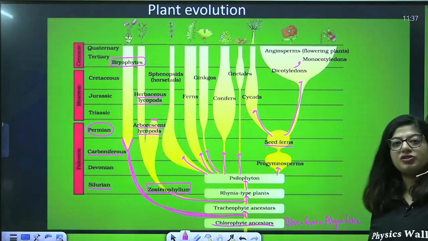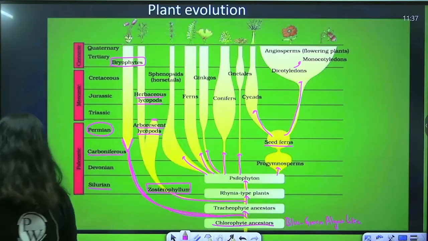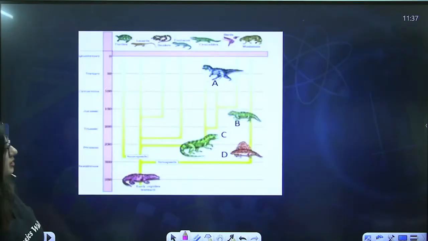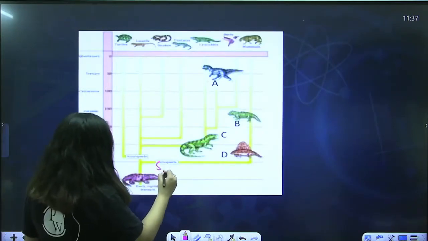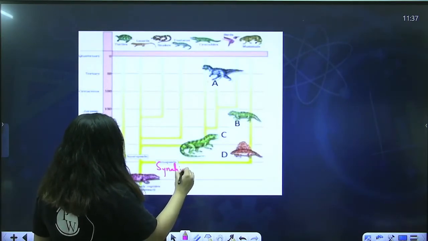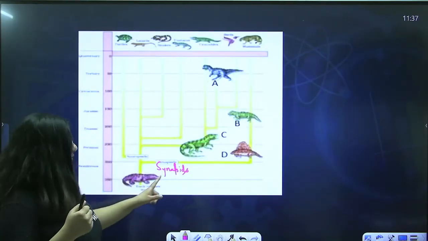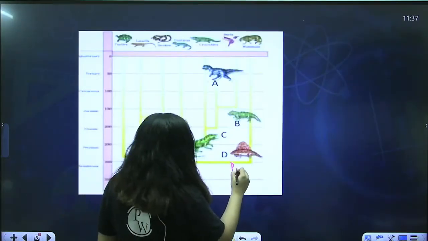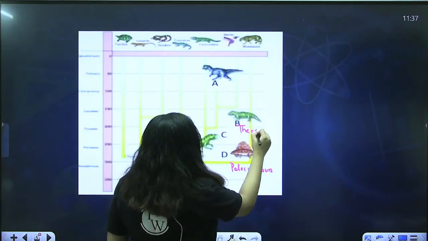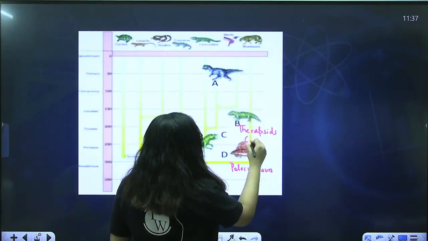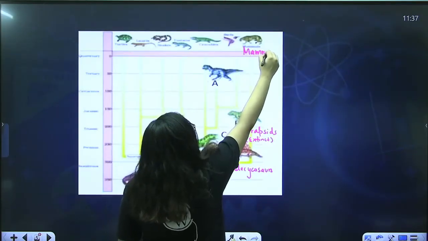That's the plant evolution. Now the question is, ma'am, what kind of question can be asked? First of all, the first type of question that can be asked from vertebrates is about ancestors. Like early reptile ancestor gave rise to synapsid. So they will ask you the ancestry of mammals. Then what will you say? Early reptile ancestor gave rise to synapsid. Synapsid gave rise to pelycosaurs. And pelycosaurs gave rise to therapsid. And they all are extinct. You cannot see them now. And further they gave rise to mammals. One type of question can be this one.